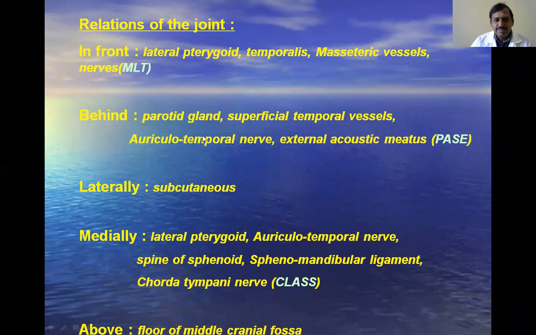P is parotid gland, A is auriculotemporal nerve, and S is superficial temporal vessels, and E is external acoustic meatus. These are all the structures present behind or at the back of the temporomandibular joint, in the form of PES. You just remember PES. Behind PES, in front MLT.